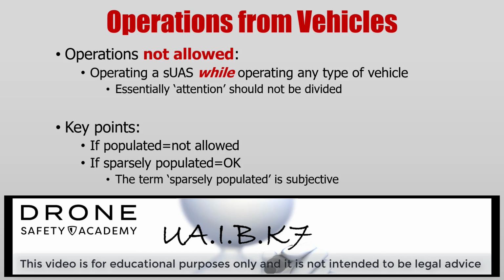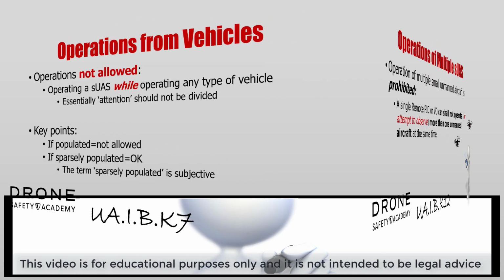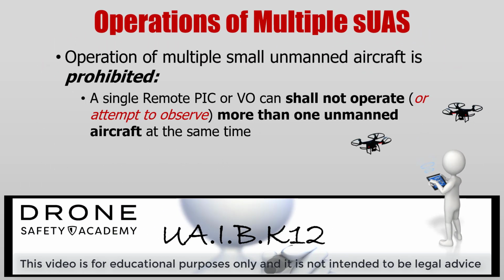So here are the key points when operating from a vehicle. If it is populated, it's not allowed. If it's sparsely populated, it's okay. Next up, multiple SUASs. The operation of multiple small unmanned aircraft is prohibited. Therefore, a single remote pilot in command or visual observer shall not operate or attempt to observe more than one unmanned aircraft at the same time.